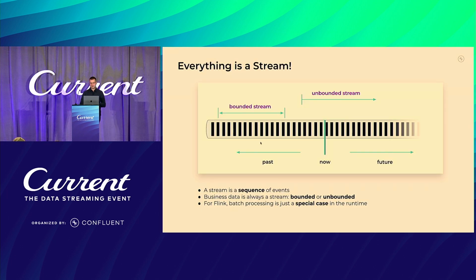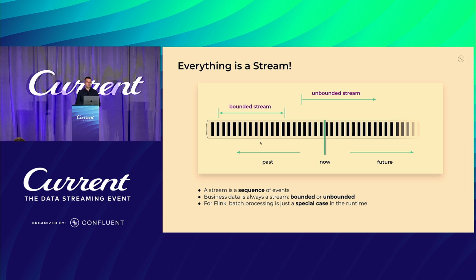We'll start with streaming. Whether it's orders or shipments or downloads or clicks, business events can always be streamed. These streams of events can be manipulated, can be processed, and can be reacted to in real time. In which case, the sequence of events form an unbounded stream. And that one extends indefinitely into the future.